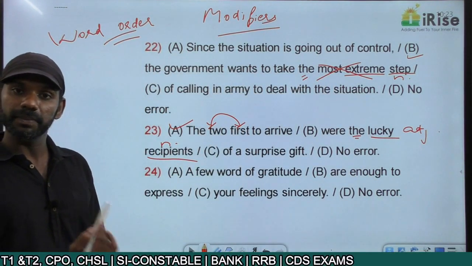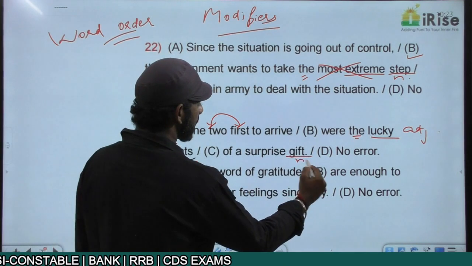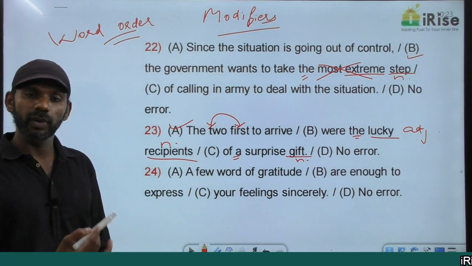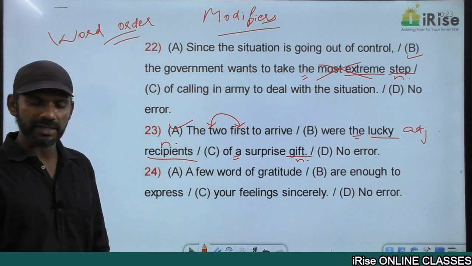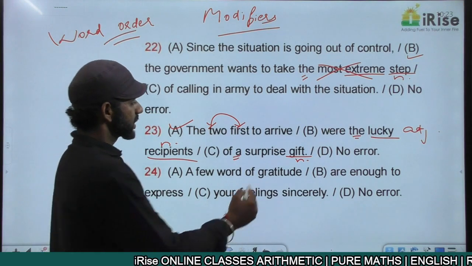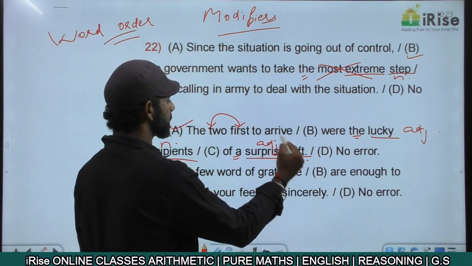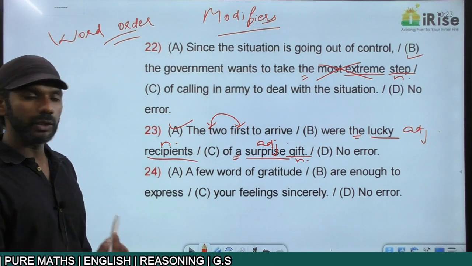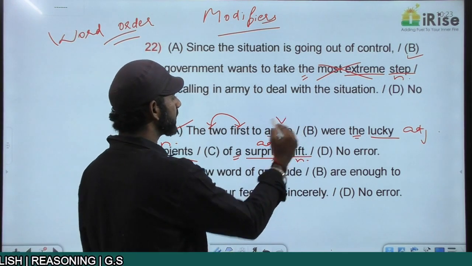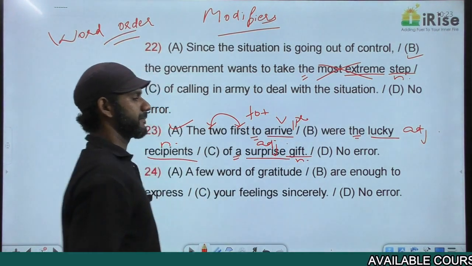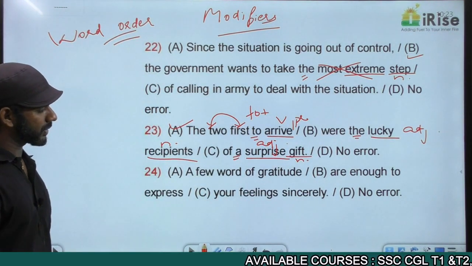Of a surprise gift, gift is a noun because of the article a. Surprise gift, in the sense that the word surprise describes gift. Gift is a noun. Any word that describes a noun is called an adjective. So the word surprise becomes an adjective. The first two to arrive. Arrive is a verb here because it's always 2 plus V1 plural. Getting it? The next one.